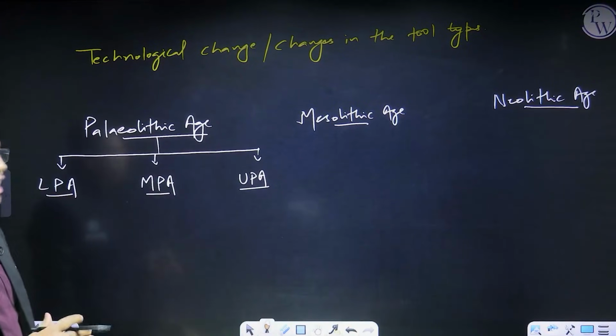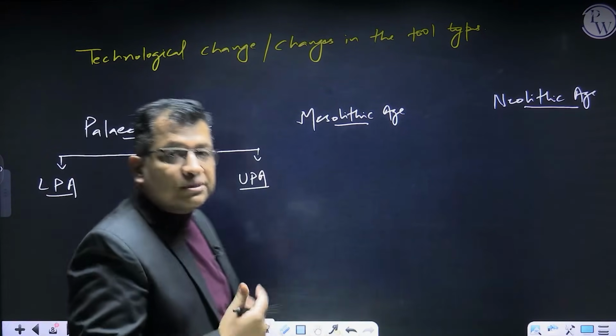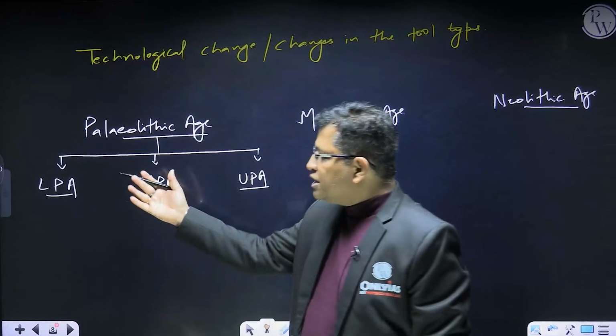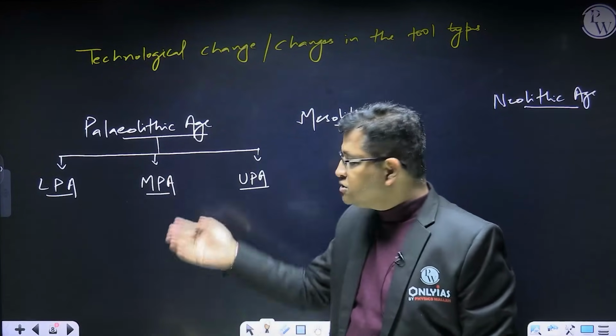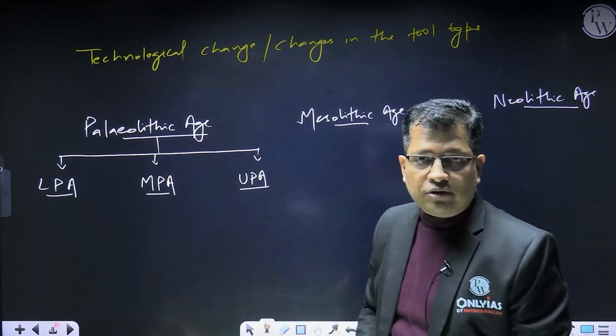So the Paleolithic Age can be divided into three broad subcategories.